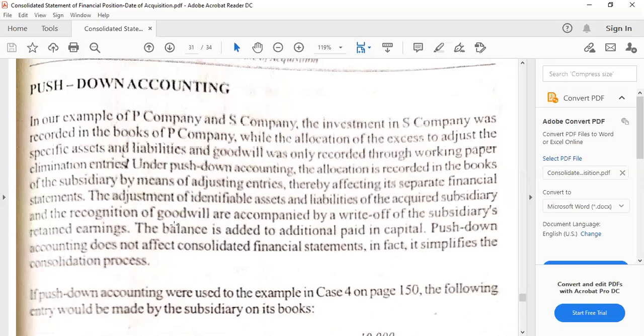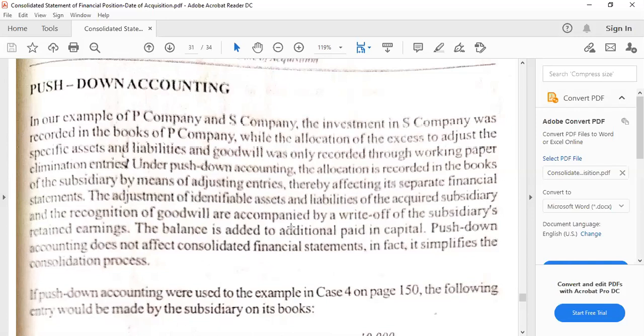If it's not push-down accounting, remember the things that we've discussed a while ago for consolidation, the adjustments of identifiable assets and liabilities will be placed only as part of the elimination entries for the purpose of consolidation. But if we are using push down, we have to reflect that in the subsidiary's separate financial statements.